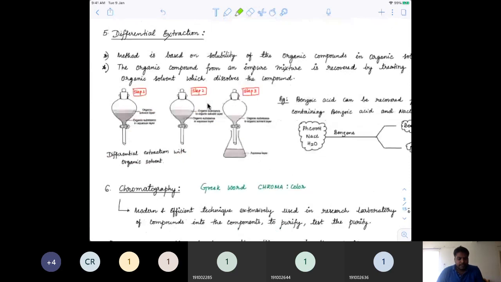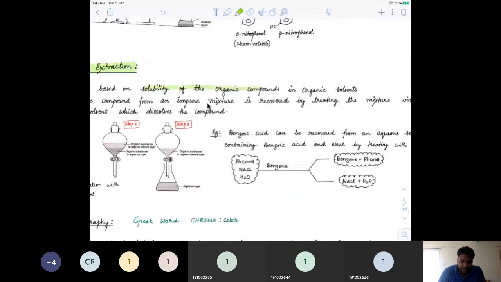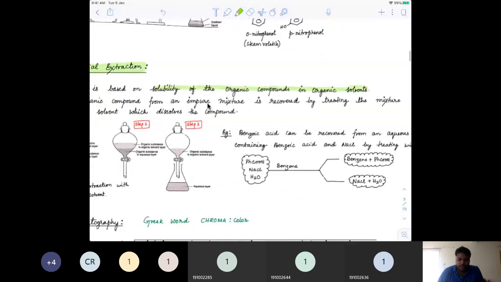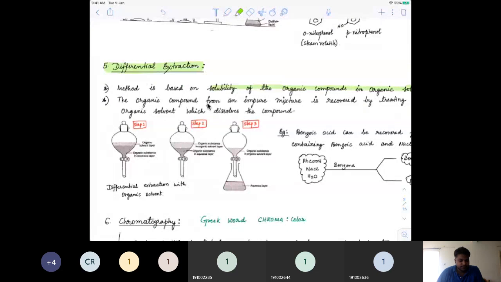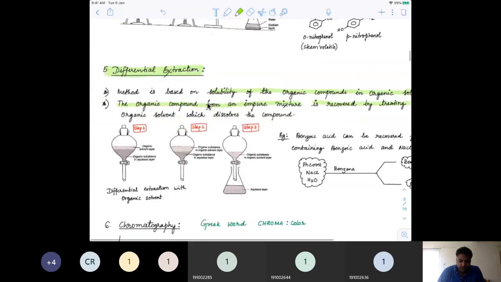Let's check this. Differential extraction. The next important type of extraction and purification is differential extraction. This method is based on the fact that organic compounds will dissolve more in organic solvents. So if I take an organic compound from an impure mixture, it can be recovered by treating the mixture with an organic solvent which dissolves it more.